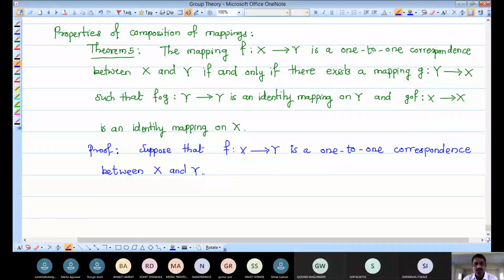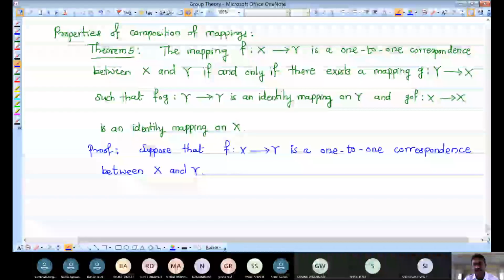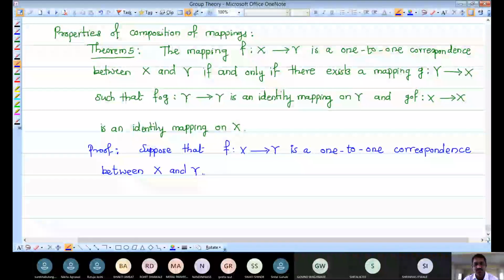And now what do we want to prove? We have to find another mapping G such that F composition G and G composition F are the identity mappings. Already we have proved this. Again I am going to prove it to complete this if and only if statement in this theorem 5.